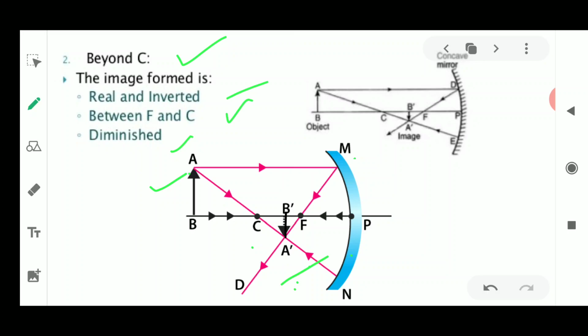So this is the case where the image is formed when the object is kept beyond C. Okay, so this is how the ray diagram will be formed when the object is placed away from the center of curvature. Now I am just repeating it again and again: you have to follow the rules. If you are following the rules, then it will be much easier for you all to understand and draw the ray diagram in a very correct manner, and you are definitely going to get the correct image formation when you take the objects and the rays correctly.